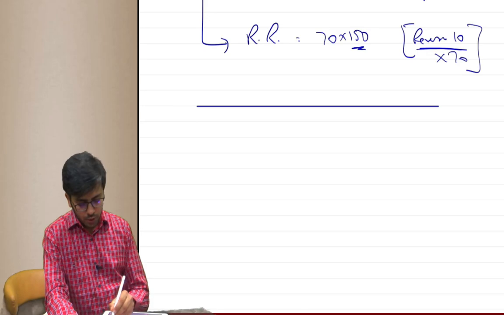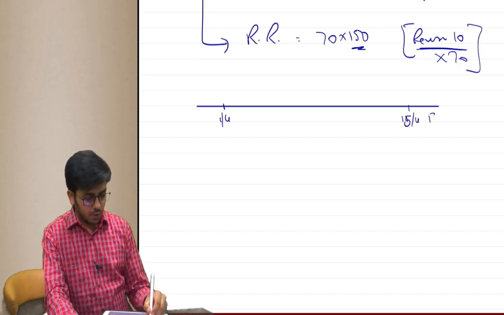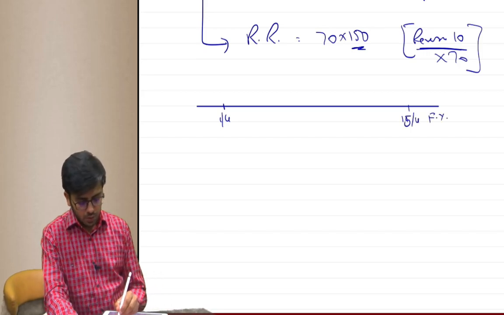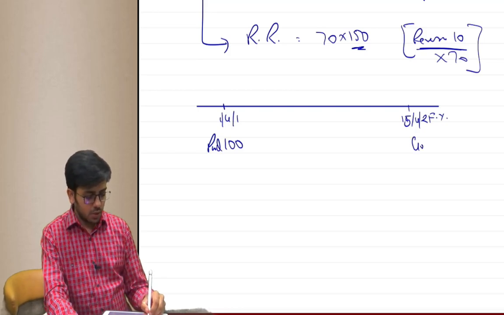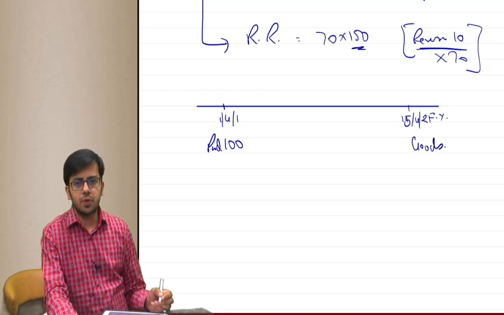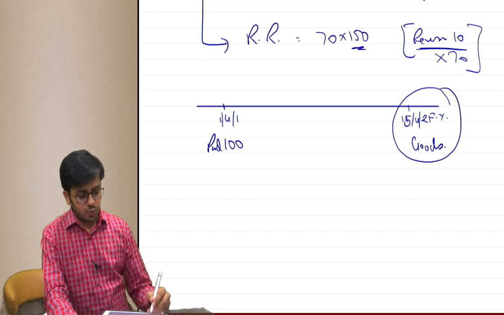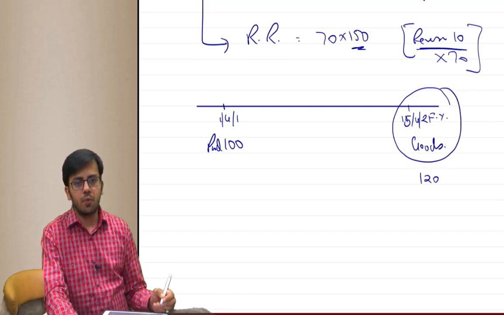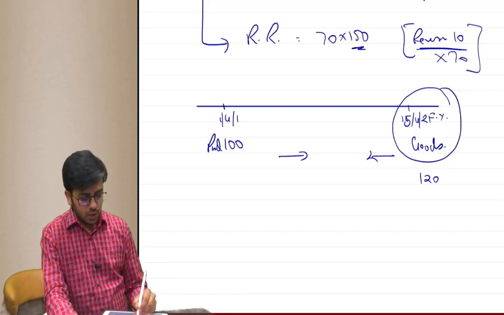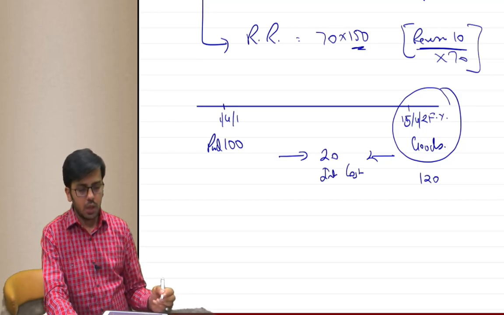Okay, let's see 2 points. 1st April, 15th April following year. Okay, 1st April year 1, 15th April year 2. 100 rupees is paid, and this is the point at which control will be transferred. If someone pays for the goods at this point, they will have to pay 120. So we consider 20 to be interest cost. Okay, I hope it is clear.